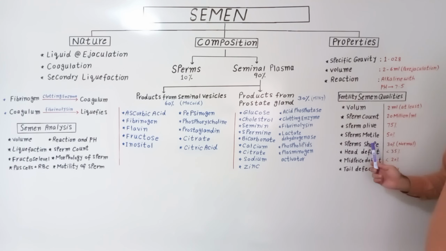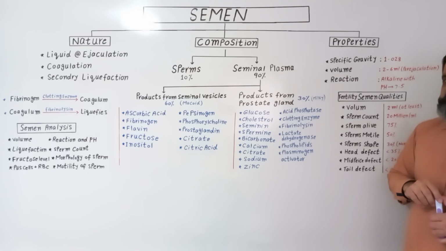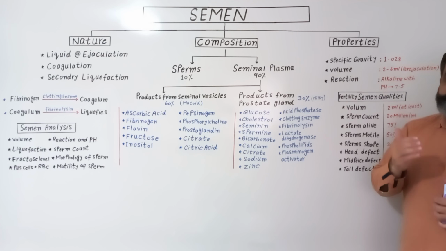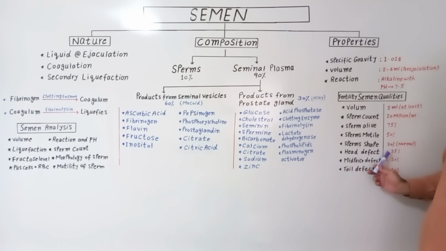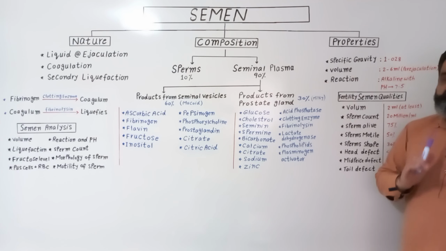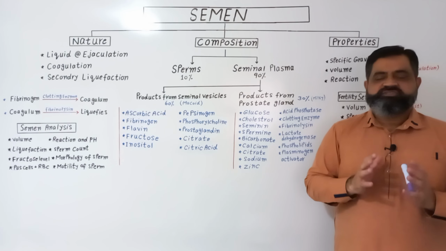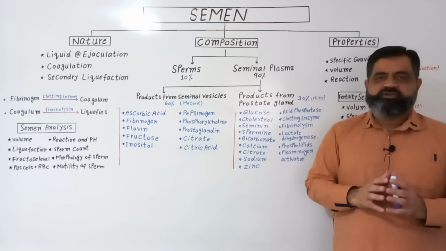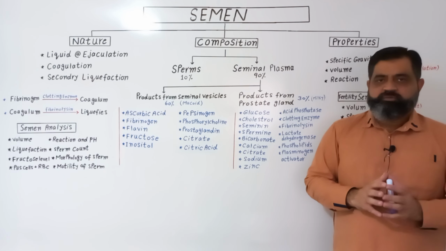Sperm shape also matters. There should be 30% normal sperms inside the semen. And if we look at the morphology, because sperms have three portions, head, neck and tail, these parts should also be in very good condition. Head defects should be less than 35%, and mid piece and tail defects should be less than 20% for a proper fertility process. So these are the qualities which make the seminal fluid or semen good enough to fertilize an ovum inside the female body.